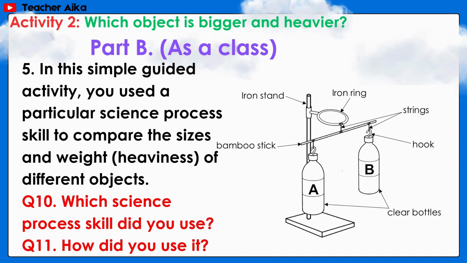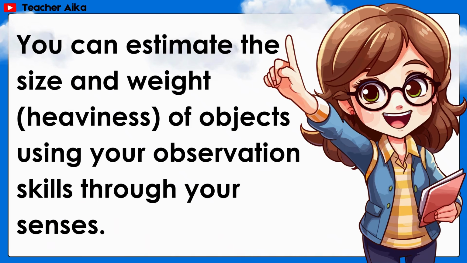In this simple guided activity, you used a particular science process skill to compare the sizes and weight or heaviness of different objects. Question 10. Which science process skill did you use? Question 11. How did you use it? You can estimate the size and weight or heaviness of objects using your observation skills through your senses.